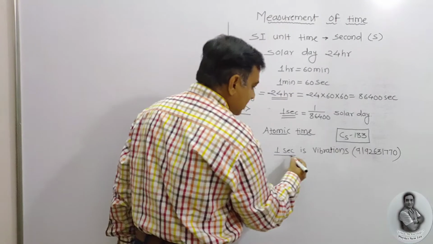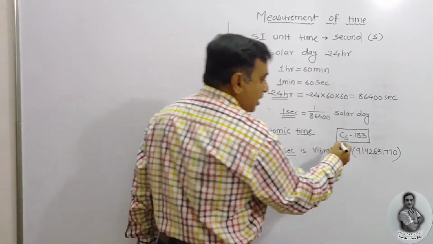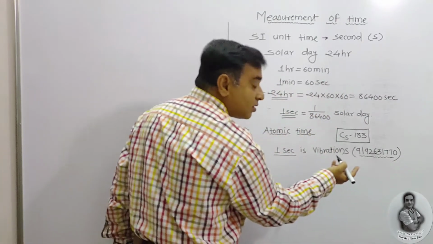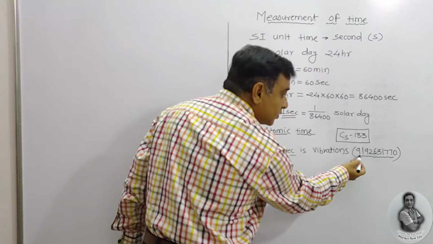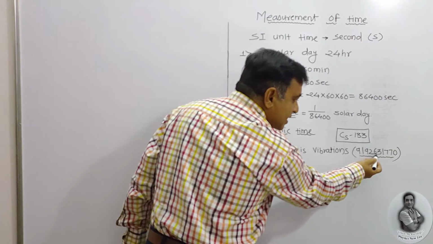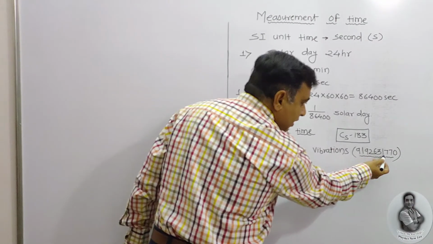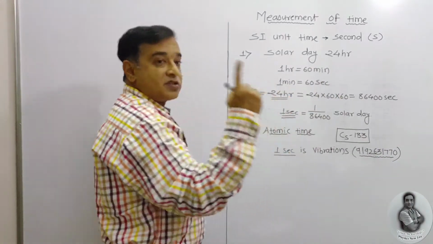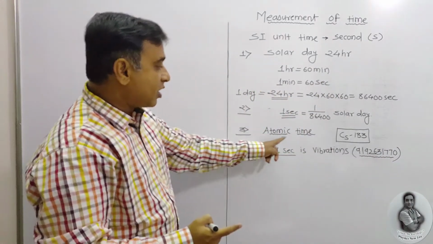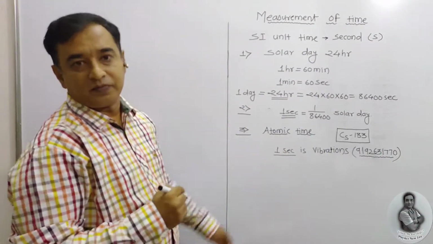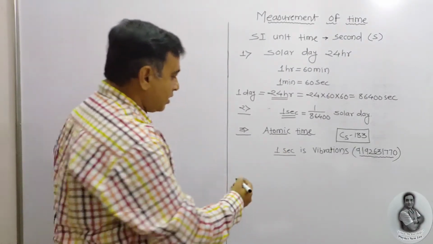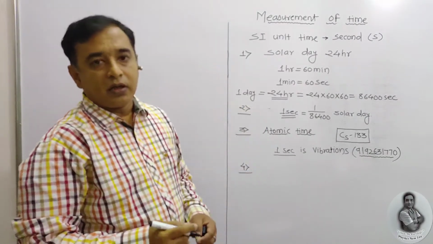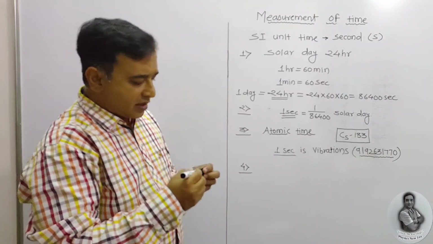So in 1 second, cesium vibrates this much: 9 Arab, 19 crore, 26 lakhs, 31,770 times in 1 second. That is considered as standard atomic time, that is 1 second. And last but not least, Indian Standard Time